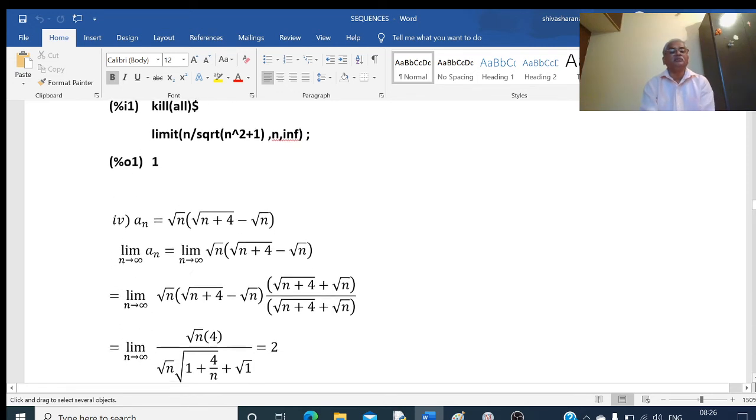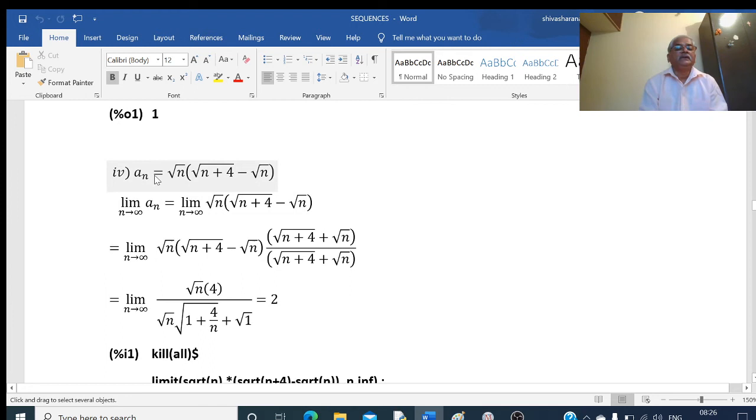Next example. a_n equal to root of n into root of n plus 4 minus root n. So take the limit of this. Limit as n tends to infinity of root n into root of n plus 4 minus root n. Directly if you apply the limit here, we get infinity minus infinity, which is an indeterminate form.